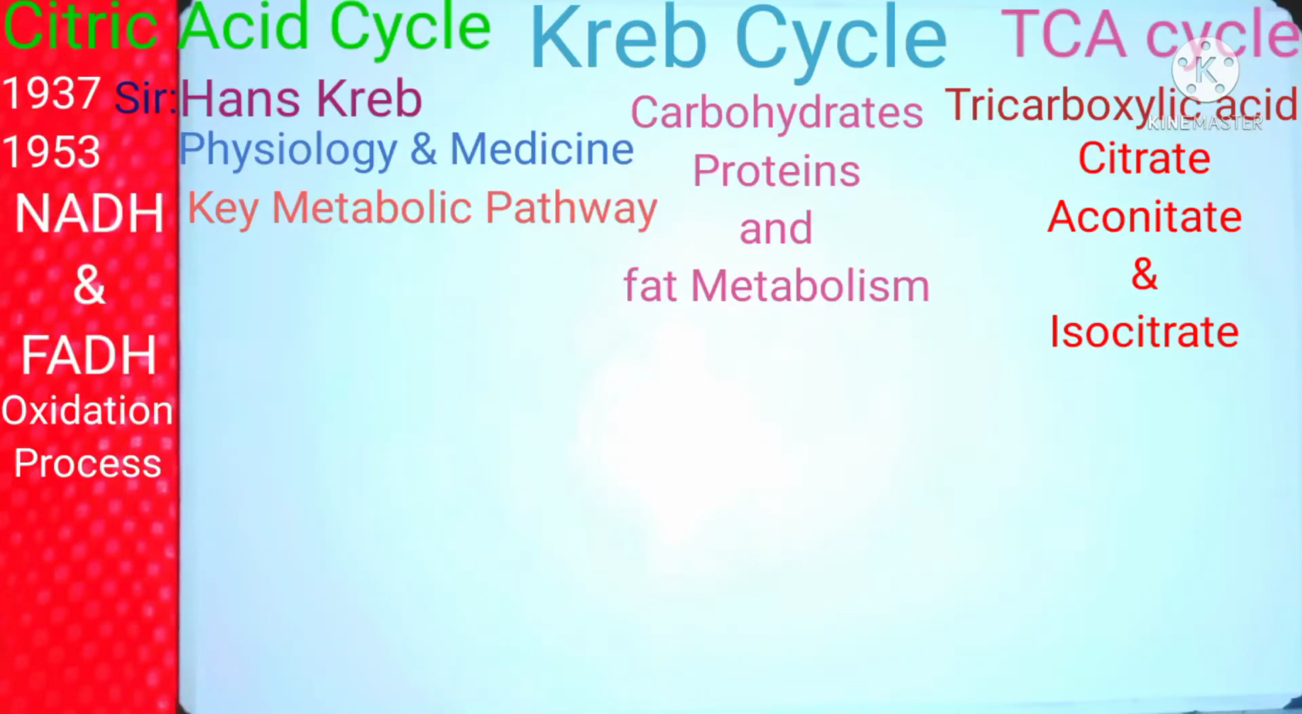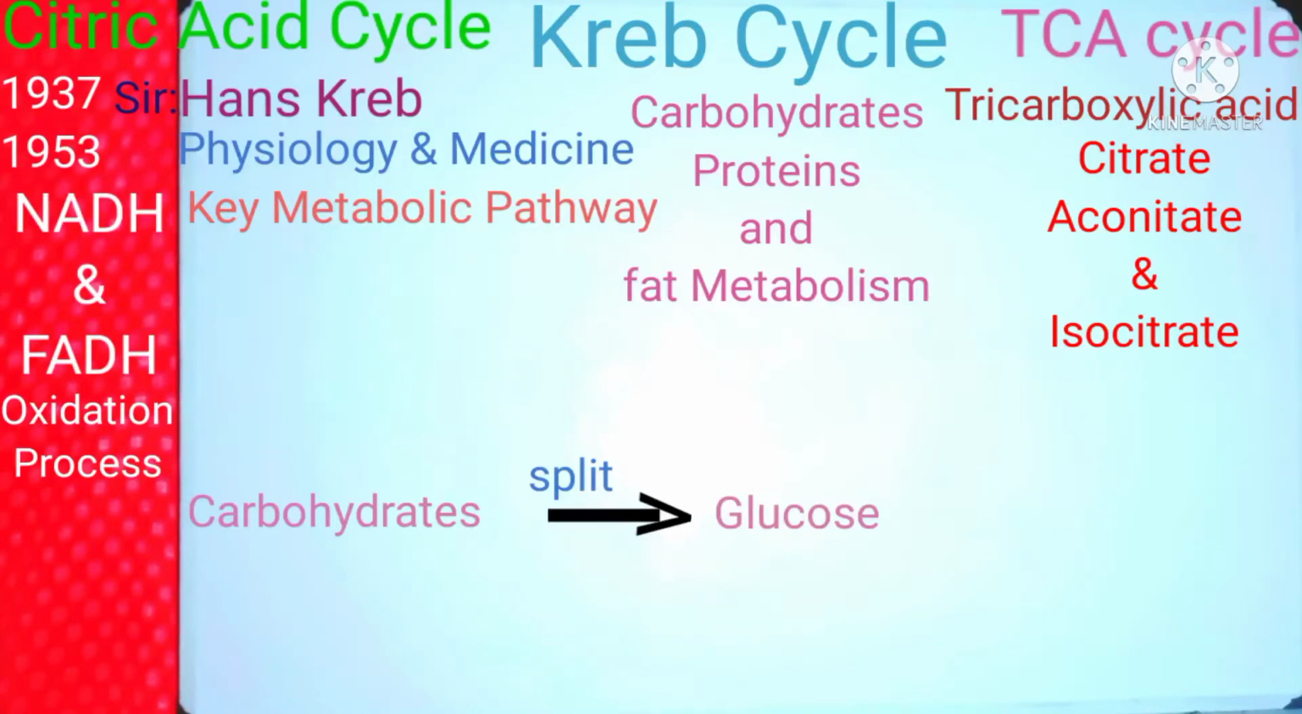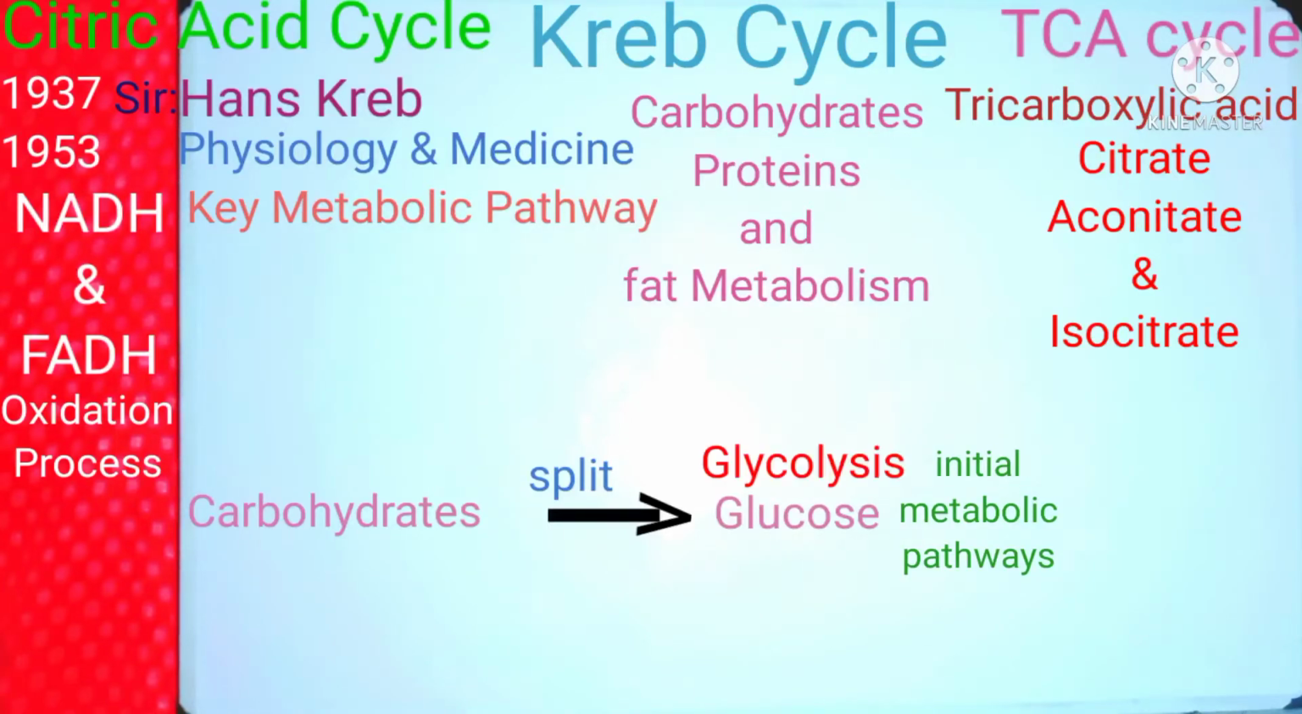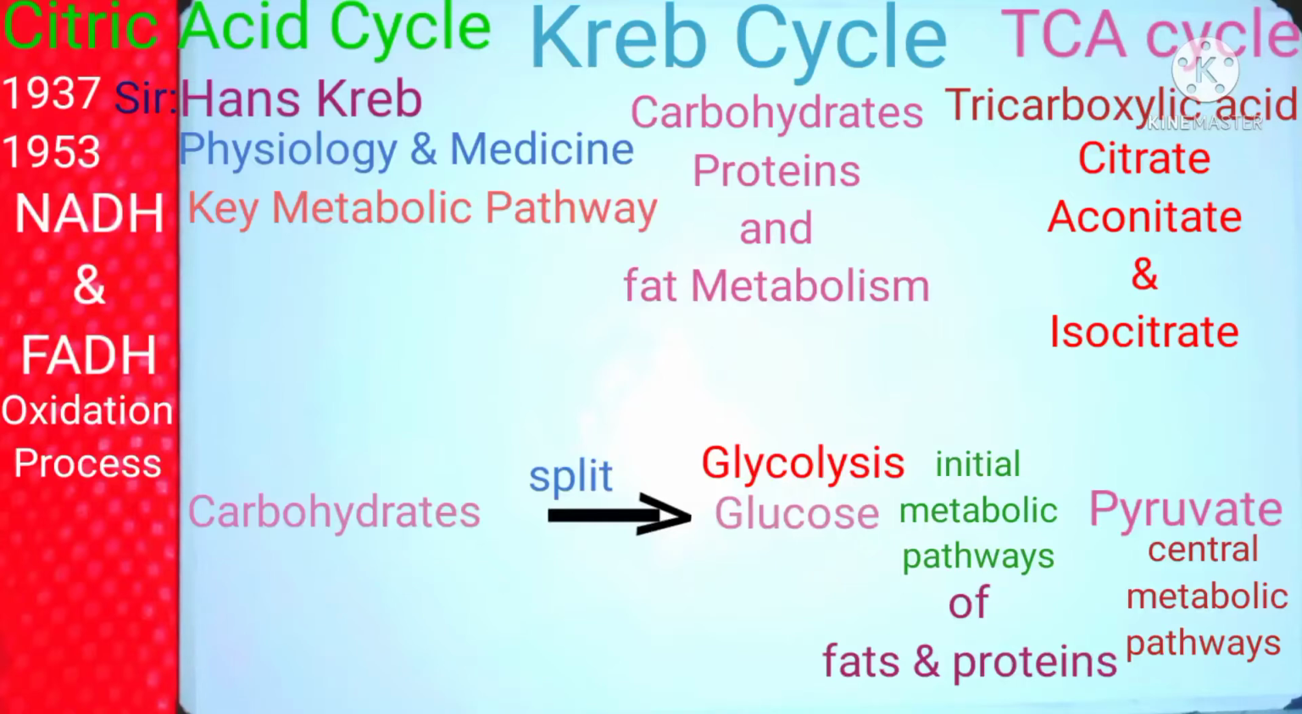If we take the example of carbohydrates, they are split into simple sugars, glucose. This glucose is first processed by initial metabolic pathways like glycolysis. It produces pyruvate, and similar products are produced by the initial metabolic pathways of fats and proteins. This pyruvate is then taken into the central metabolic pathway of the Krebs cycle. So it provides a central metabolic pathway that connects protein, carbohydrate, and fat metabolism.